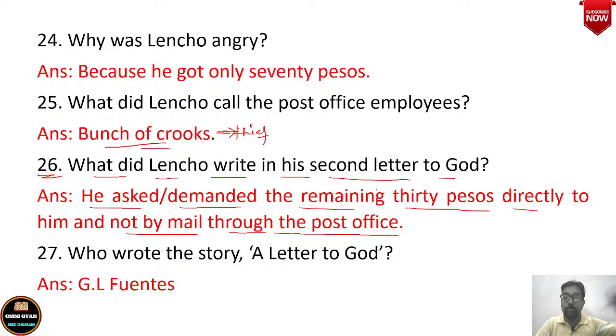Send the letter to me directly to my address, because these post office people are stealing money. That is why. Okay, you see, look at the irony. It is this postman, this postmaster, his employees, his friends who help Lencho. But Lencho has such a blind faith in God that he has forgotten that there are human beings also who are there to help. God will not directly come down. It is through human beings only that God helps us.